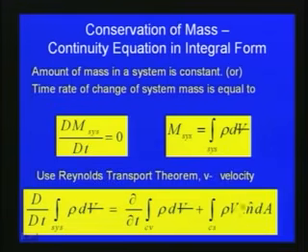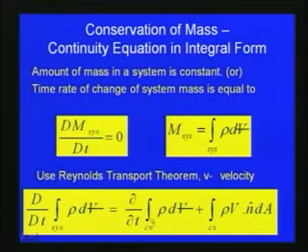Here this V indicates the velocity and this dV indicates the volume. Now to derive the basic equation of the continuity based upon the consideration of mass, we are using the Reynolds transport theorem.